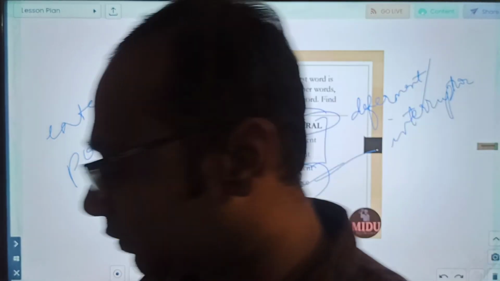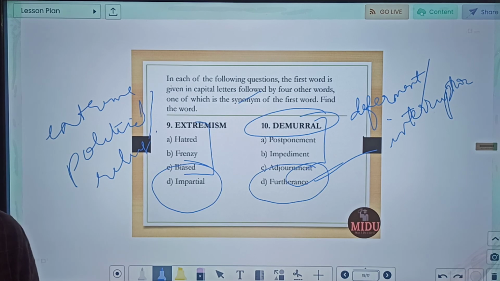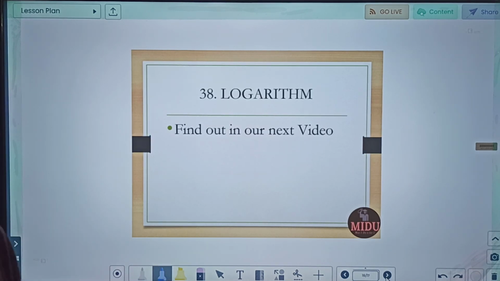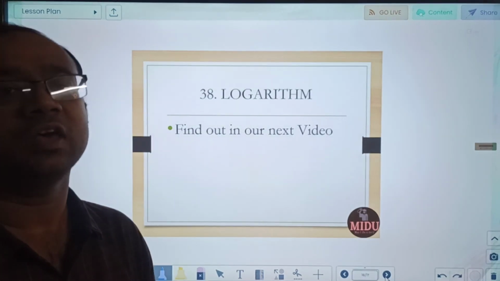So this was our example of another antonym. So friends, see, through these 10 words of antonyms and 10 words of synonyms, the idea was to give you a flavor of the kind of questions which can come.